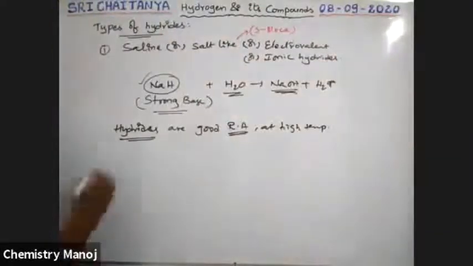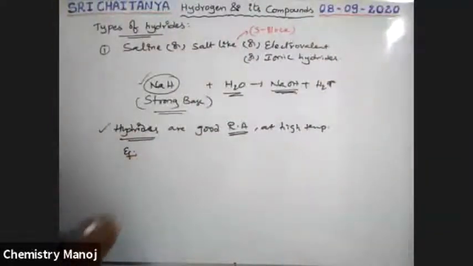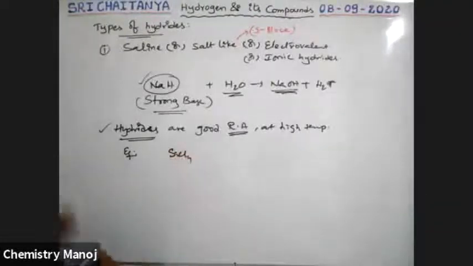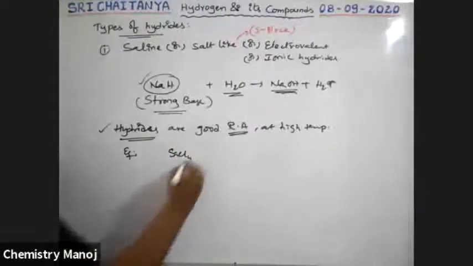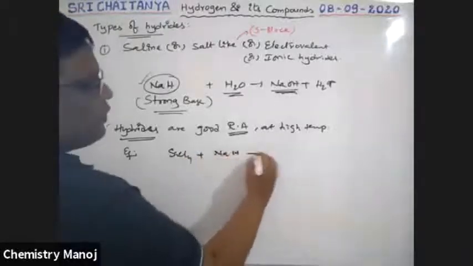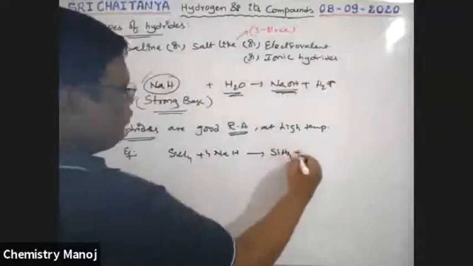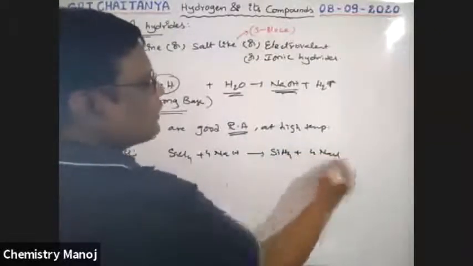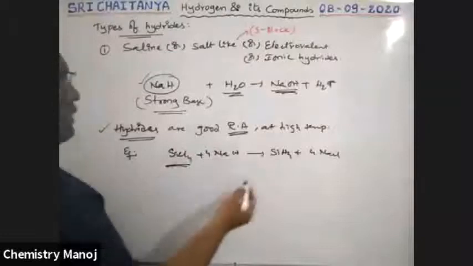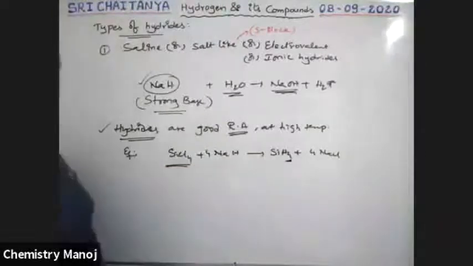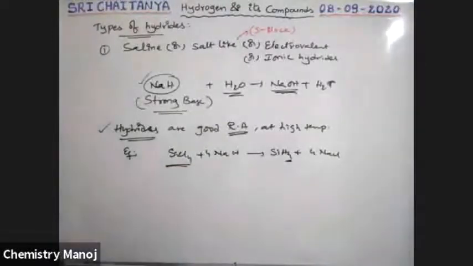Some examples: SiCl4, silicon tetrachloride, when it reacts with NaH, gives SiH4 plus 4 NaCl. That means silicon loses chlorine and gains hydrogens. Addition of hydrogen is called reduction. So here silicon is involved in reduction.